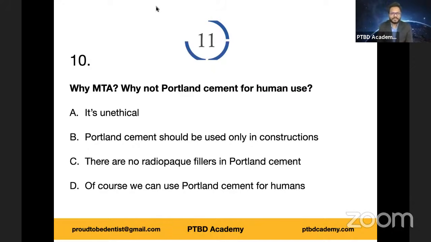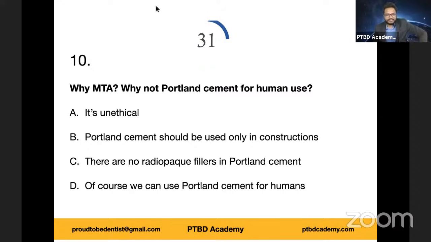If you seriously want to use Portland cement for humans, then you should stack up cement bags in your clinic very soon. But remember, I'm going to complain to IDA and DCI and they're going to take care of you. I'm just kidding.